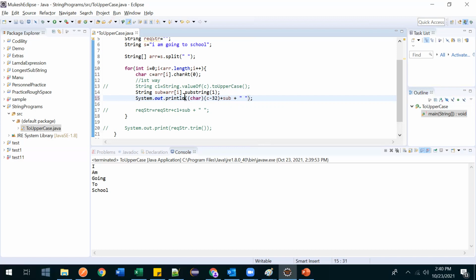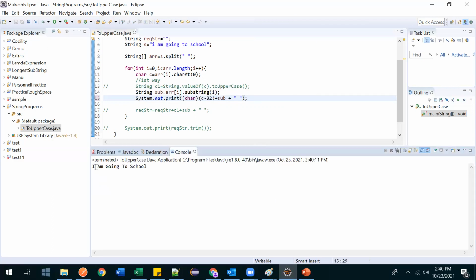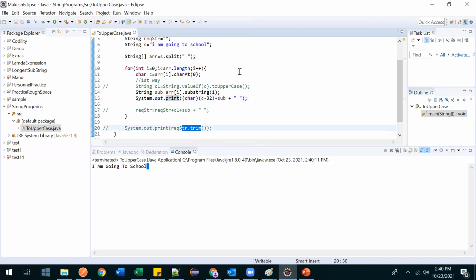Then we have to make it print instead of println. Now it will print in that. See, now I am going to school. Here also again at the last character one extra space came, so using trim you can remove that one. Hope you are clear with these two approaches, guys.